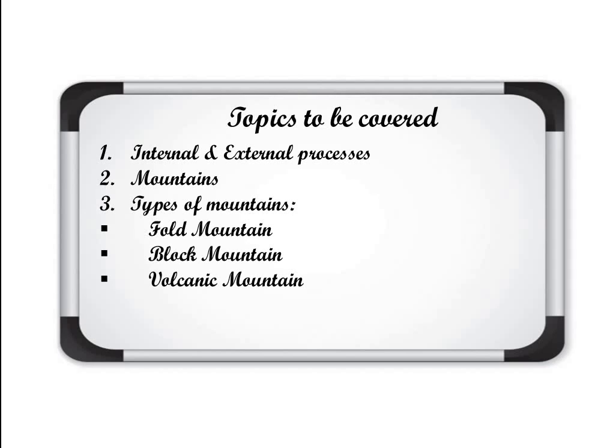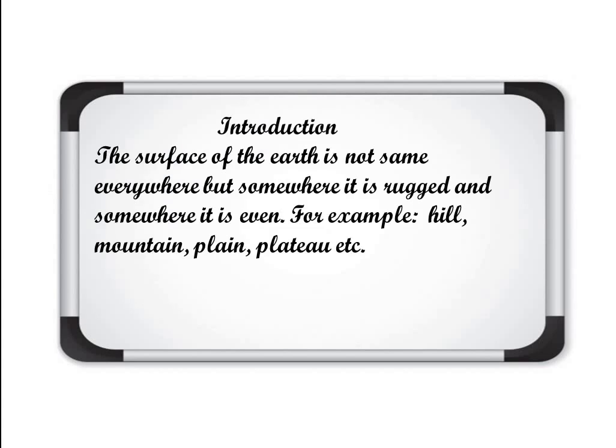So the mountains part we are going to cover in today's lecture. At last we'll take homework that will be on the basis of the topics covered in today's lecture. So let's start. Firstly, the introduction of the chapter.